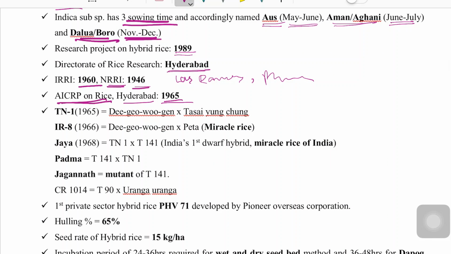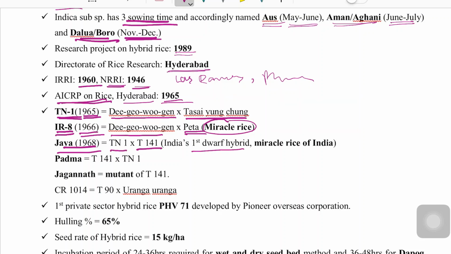TN1, a variety of rice, was released in 1965. It is a cross between Dee-geo-woo-gen and Tsai Yuan Chung. Then IR8, released in 1966, just 1 year after TN1, is the cross between Dee-geo-woo-gen and Peta. IR8 is also called Miracle Rice. Then Jaya, released in 1968, is the cross between TN1 and T141. India's first dwarf hybrid is Jaya, the Miracle Rice of India.